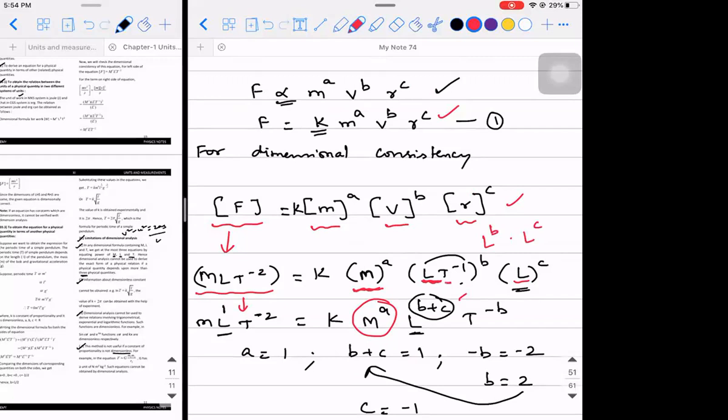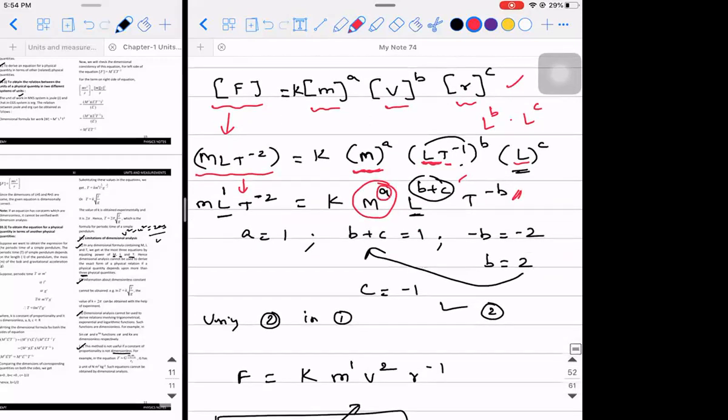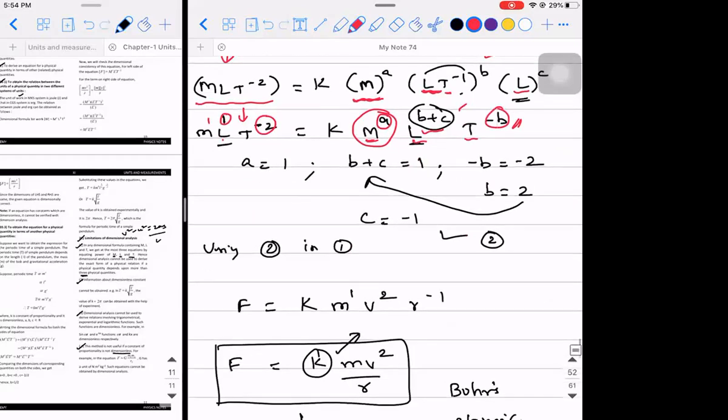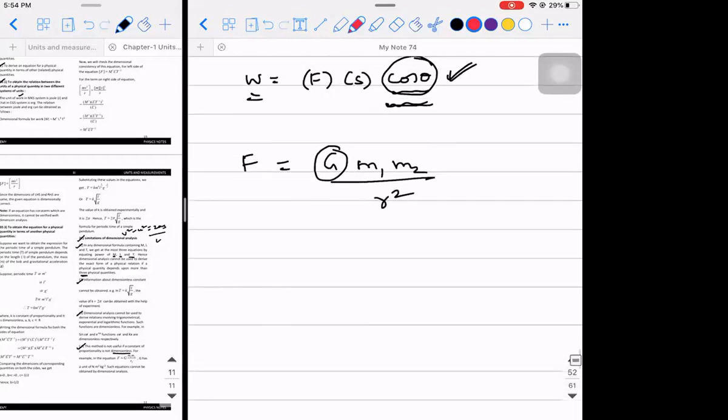Then T power minus 1 raised to the power B is T power minus B. Okay, now I started comparing the terms on both sides. Here M is raised to the power A, there M is raised to the power 1. L is raised to the power B plus C, here L is raised to the power 1. T is raised to the power minus B, there T is raised to the power minus 2. Then I calculated the values and substituted them. That's it. What is your doubt in this? Understood, sir. Now understood? Okay. So this is how you apply it.